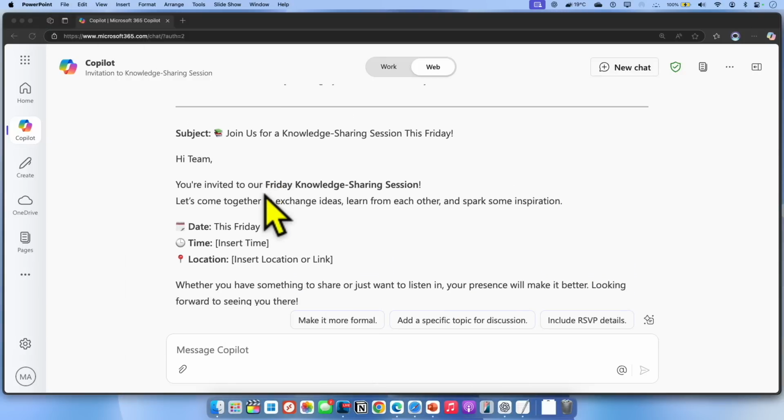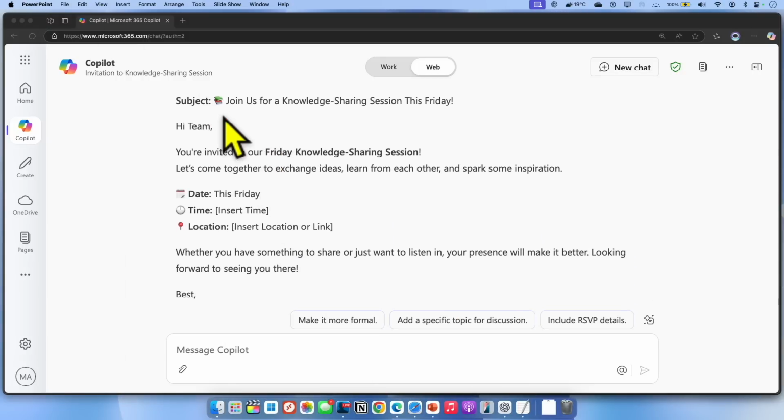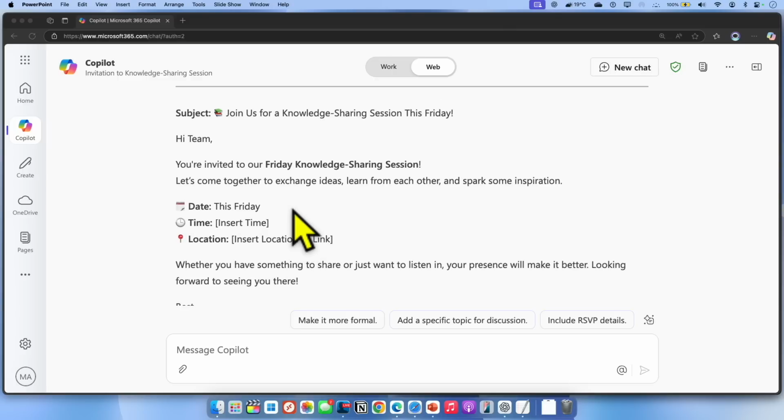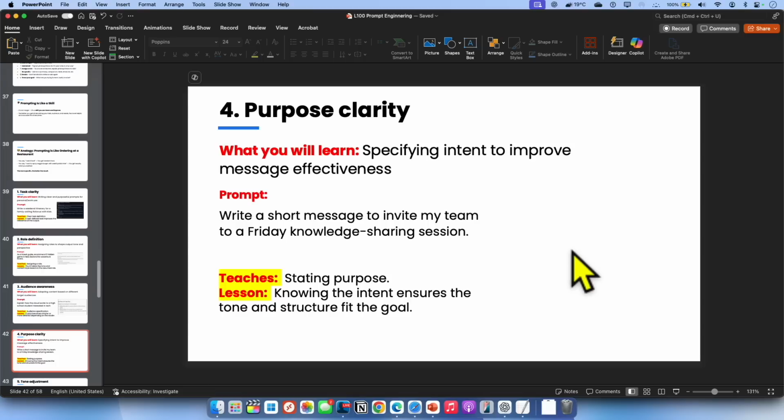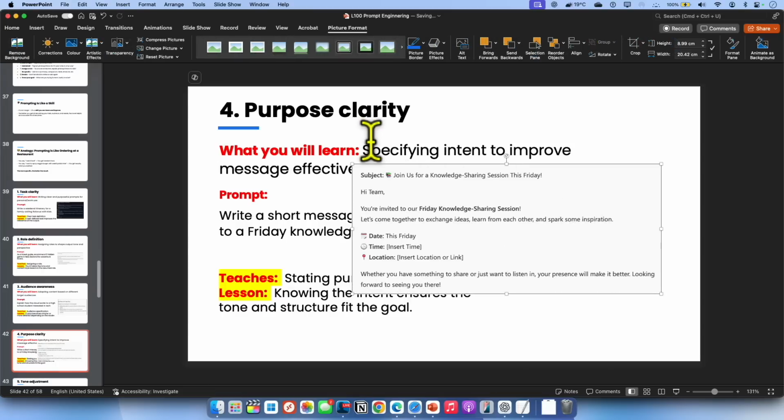Because I mentioned it's a short message, it's clearly given me a super short message. Hey, you are invited and let's come together. This is the date, time, location. Very direct and super crisp information. I like it. So take a copy of this and use it in our example and paste it as an example in our output pack.